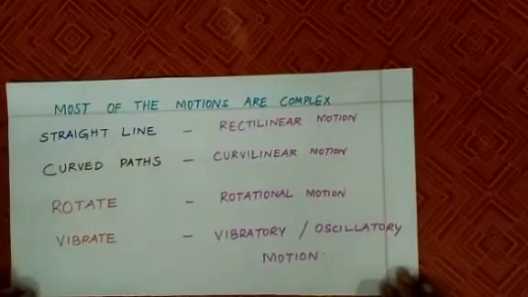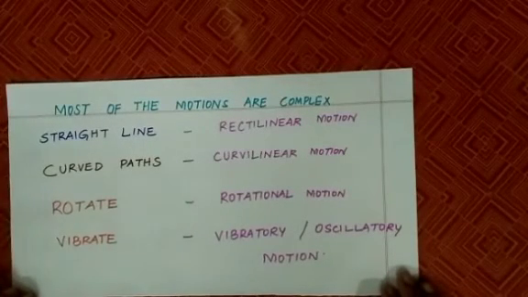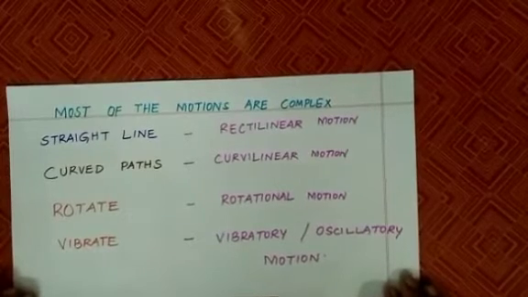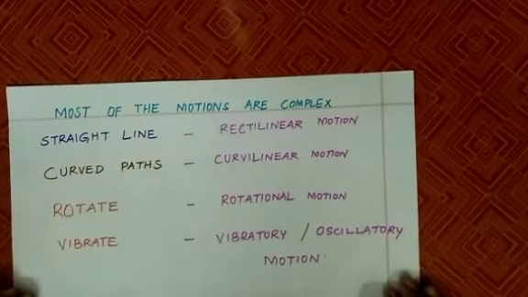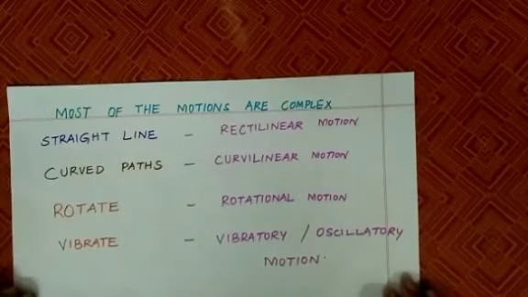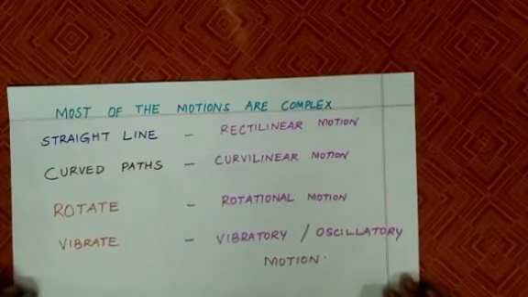Most of the motions are complex. Why do we say that? Because some objects move in a straight line, like the trains move in a track. That we term as rectilinear motion. And a cricketer just hits a six.